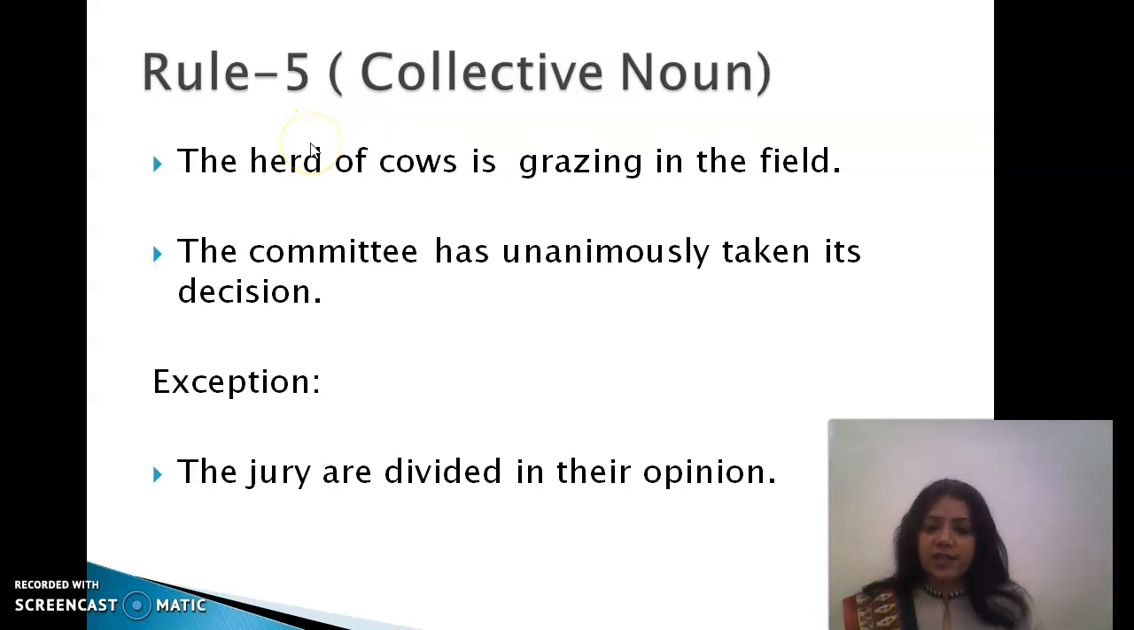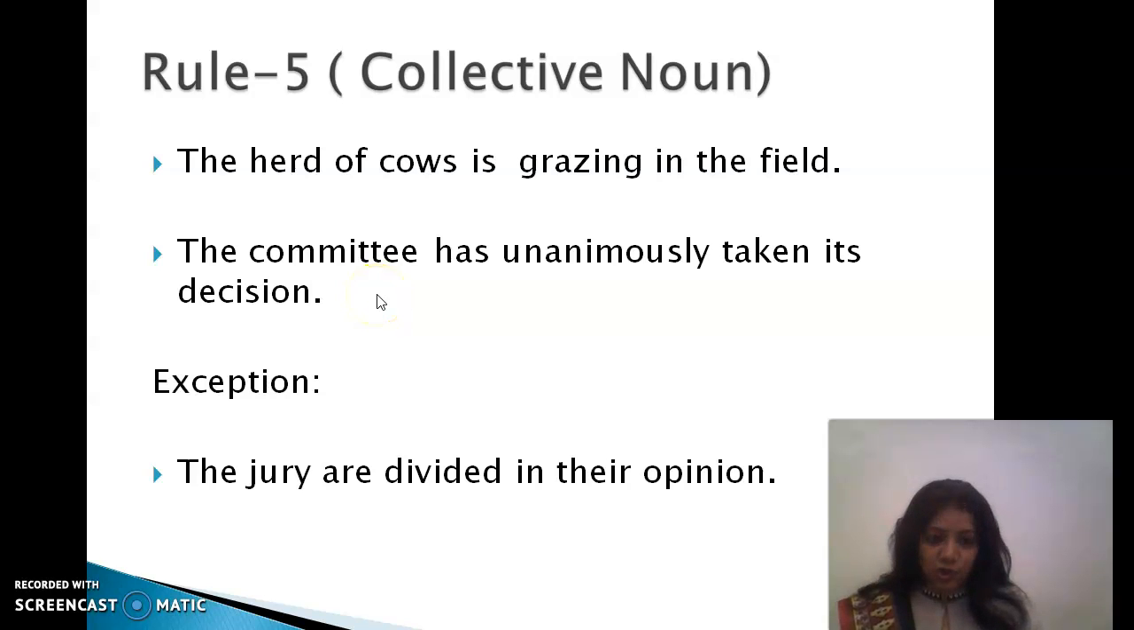Look at the first example, the herd of cows. Now see, here the subject is what? Here the subject is herd. The herd of cows is grazing in the field. Generally collective nouns carry a singular verb. So here we are using is because herd is a collective noun. Similarly, committee. Here the collective noun is committee and we are using has. The committee has unanimously taken its decision.